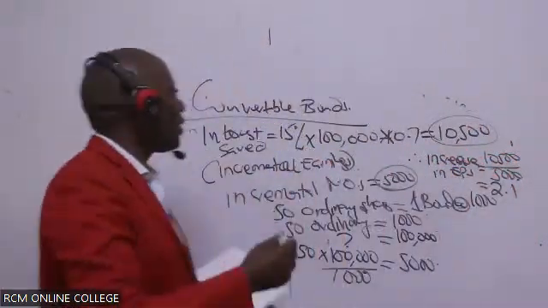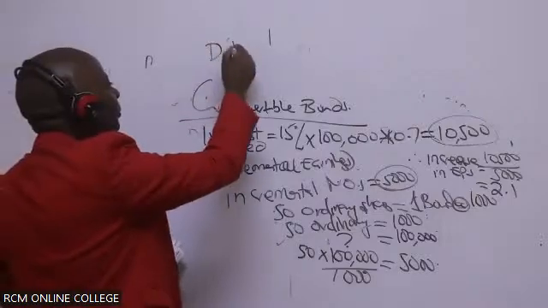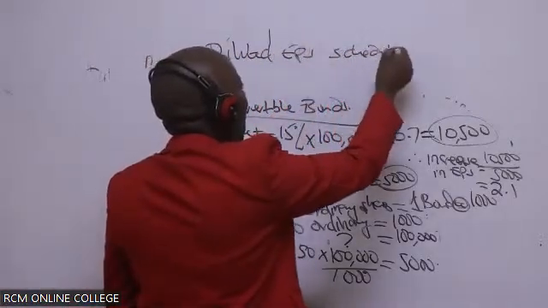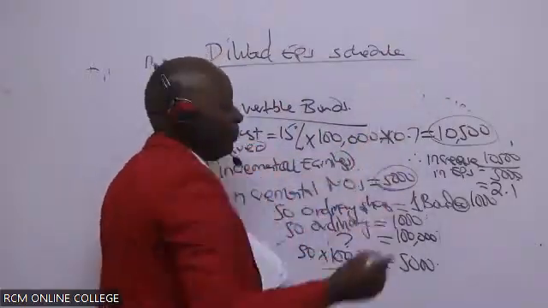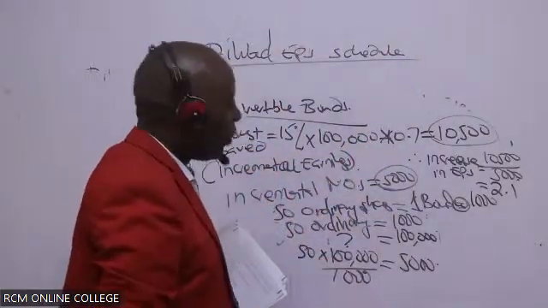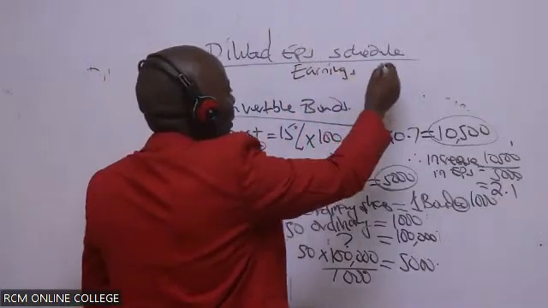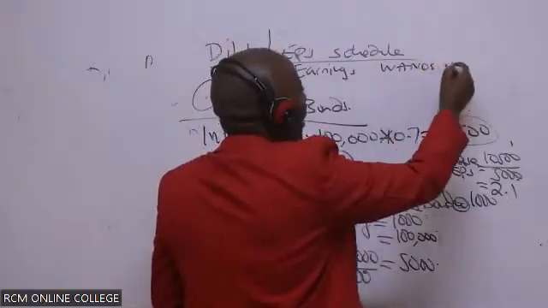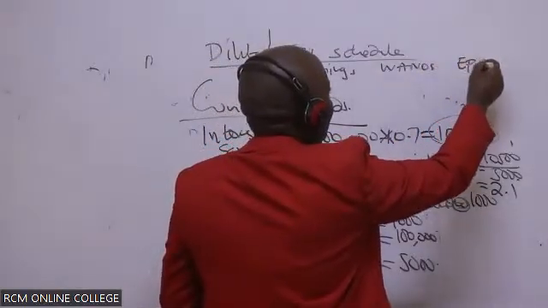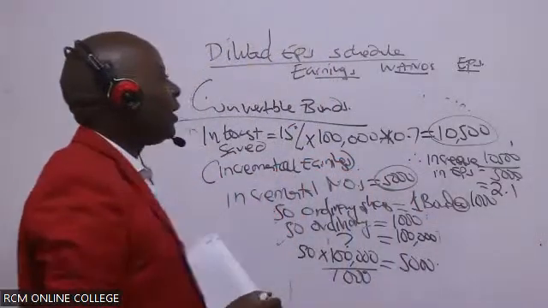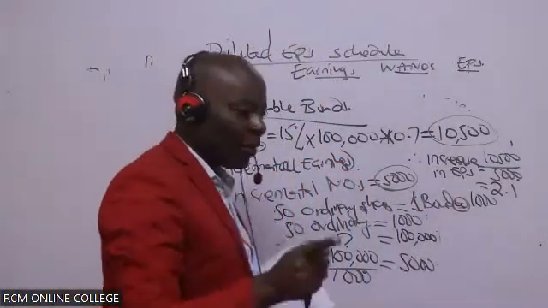So from there, ladies and gentlemen, give me the diluted EPS schedule, where you shall basically come and give me the earnings here. We forgot to rank, but I think options is ranked number 1.